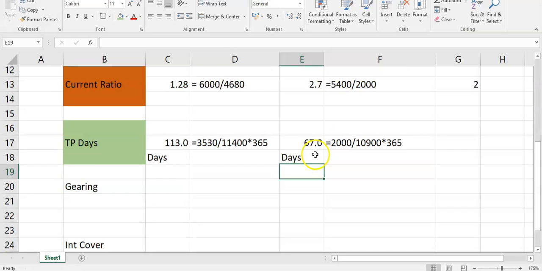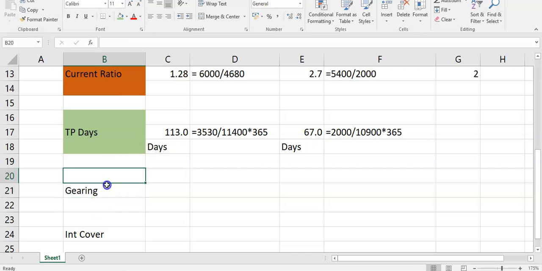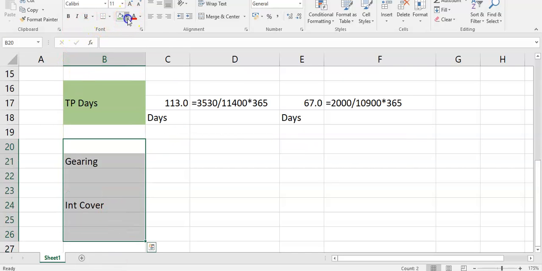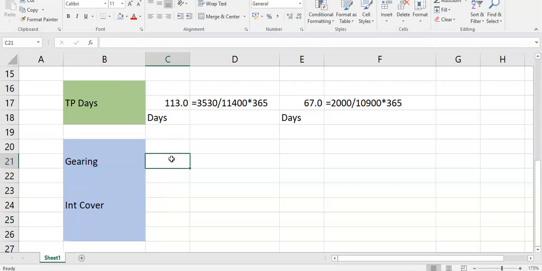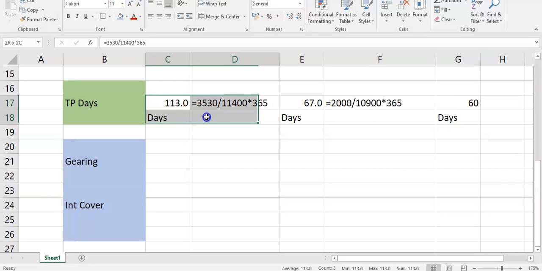That would be a big red flag of someone who's thinking about selling to this particular customer. They cannot pay on time. So if you're going to sell them goods on credit, you may expect to get delayed payments or maybe even some bad debts. So that's a very important ratio when the industry average, you're told, is 60 days. You're promised 60 days from MedWorld, but they're currently taking 113 days to pay their suppliers. So that should certainly be a red flag to think maybe this is not a good customer to get involved with. They're not going to be able to pay when we expect them, and maybe we're going to lose out then.